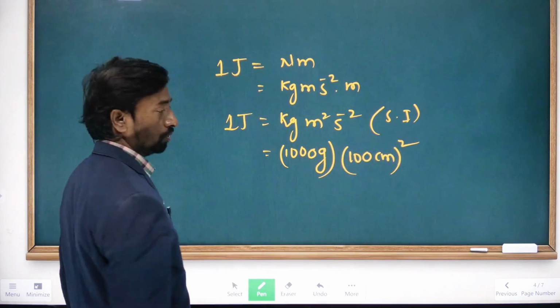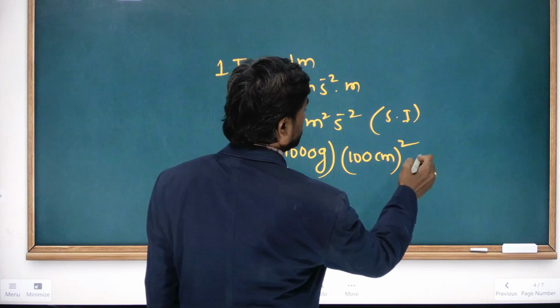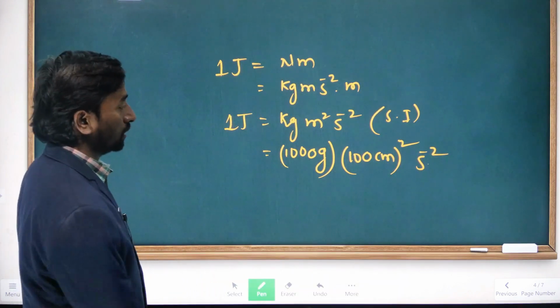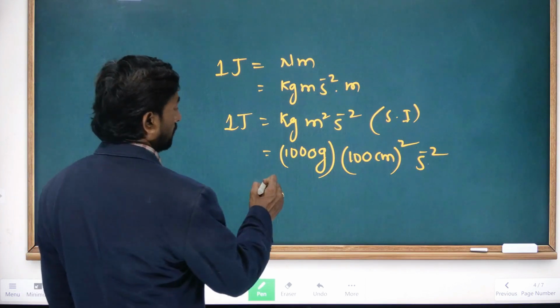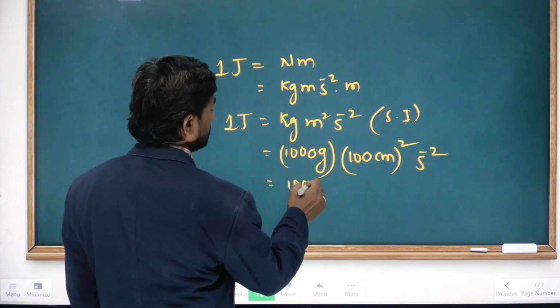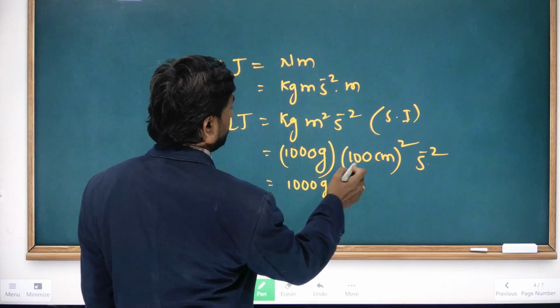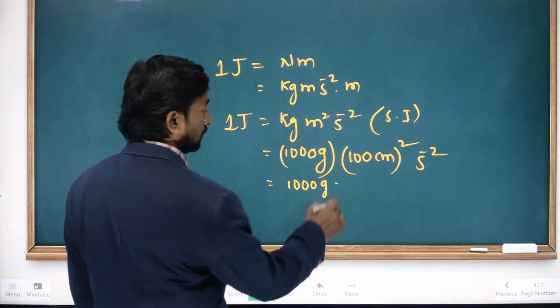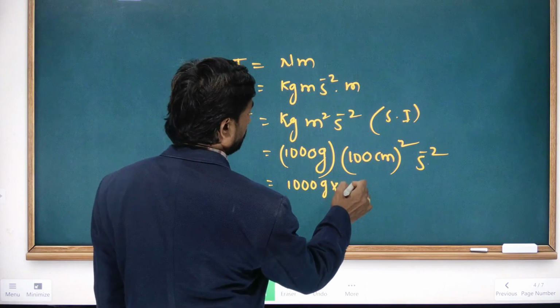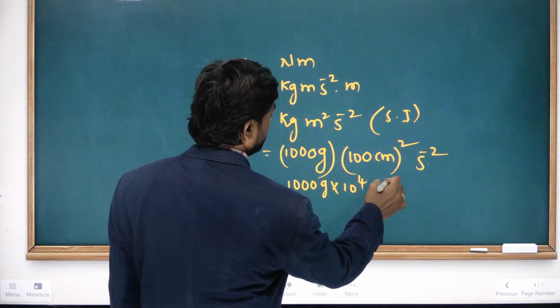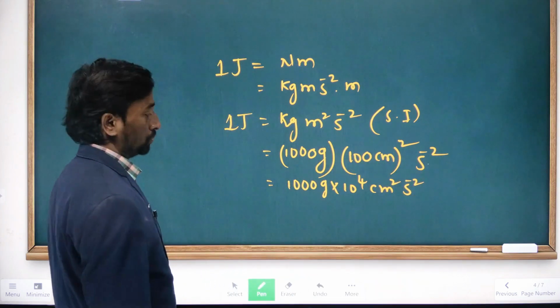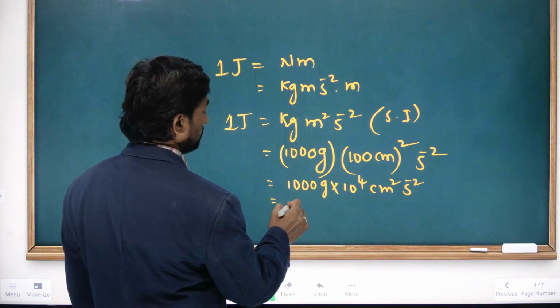Here 100 whole square means 100 into 100, 10,000, which is 10 to the power of 4, into centimeter square per second square. And 1000 is 10 to the power of 3.